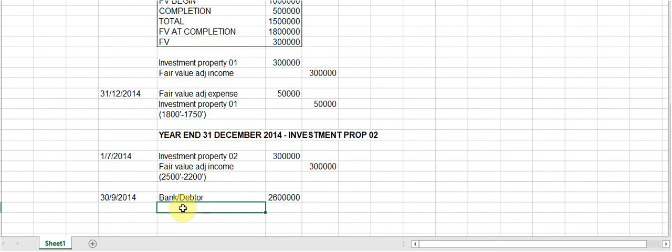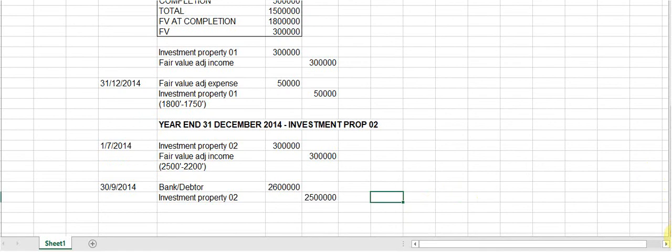The current fair value of the asset, we need to remove the investment property asset, of course, and the current value of the investment property asset is 2.5 million. And it seems to me then that we have made a profit on the disposal of 100,000 rand.